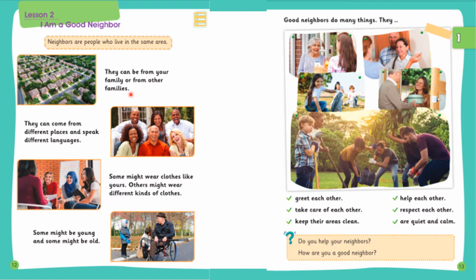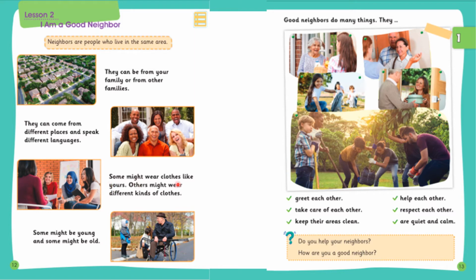There are many other people who are living near us, but even if they are not our families, they are our neighbors. They can come from different places and speak different languages. Yes, not always the neighbors are from the same places. Maybe, like we are living in this country, Saudi Arabia, we might have our neighbor maybe from Syria, maybe from Egypt, maybe from Pakistan, from India. They can be from any places, and of course when they are from different places, they are speaking different languages.